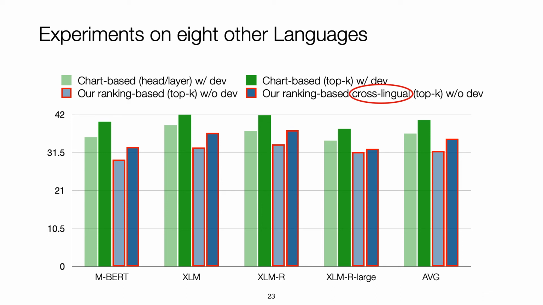For our ranking-based parser, we experiment with an additional cross-lingual setting, where we use attention heads selected on English to directly parse other languages. Surprisingly, this cross-lingual parser performs better than our parser using attention heads selected on the target language. We suspect that our ranking algorithm, for example, the inherent context-free grammar assumption, does not work equally well on all languages, at least for the annotation scheme provided by the treebank. In this scenario, using English for head selection has a better chance to capture syntax-related attention heads.